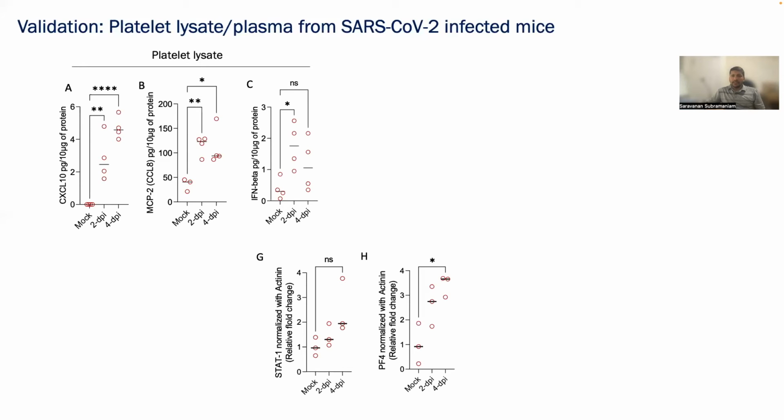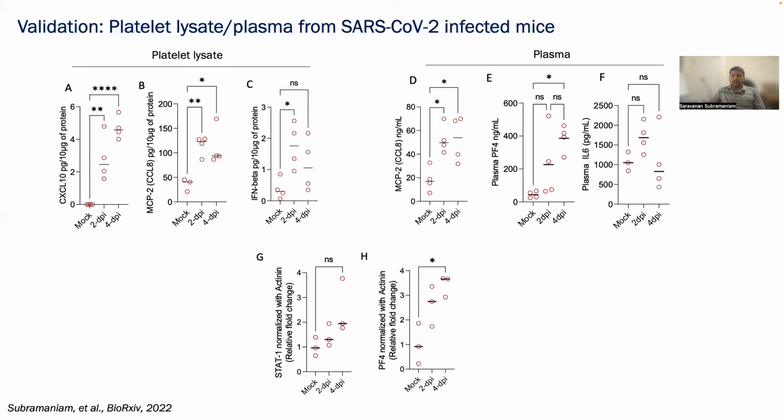Interferon-dependent chemokines CXCL10 and CXCL8, as well as procoagulant PF4, were significantly upregulated at 2 and 4 days post-infection in lysates. Similarly, we observed elevated levels of CCL8, PF4, and IL6 in plasma.